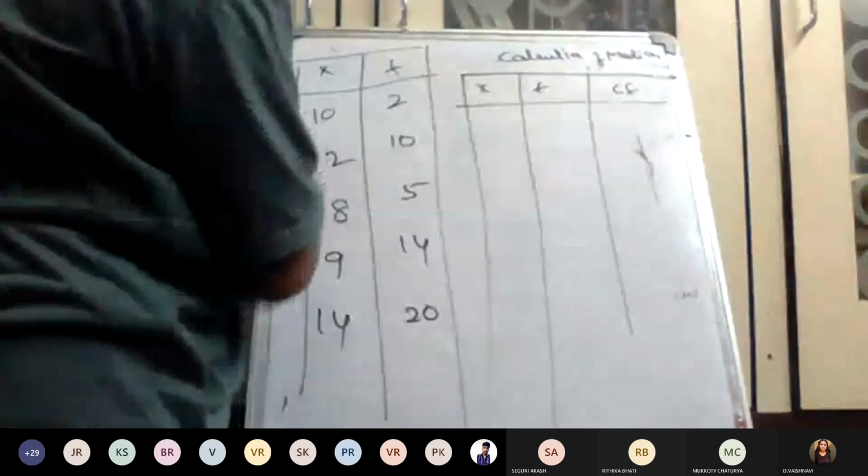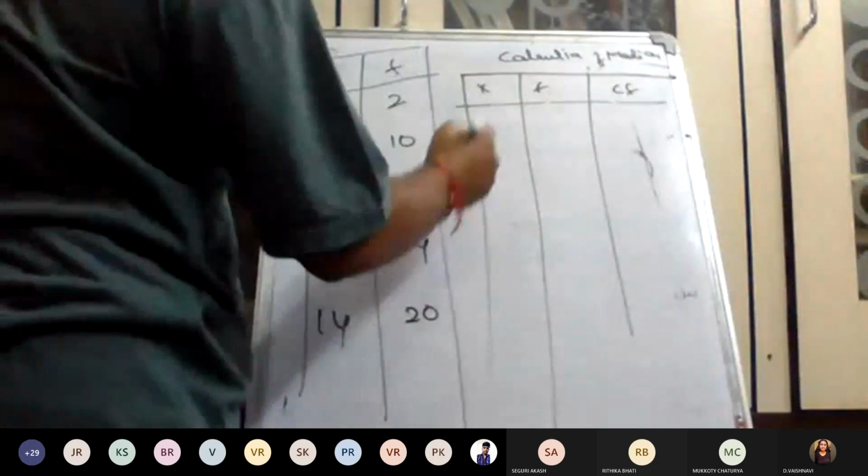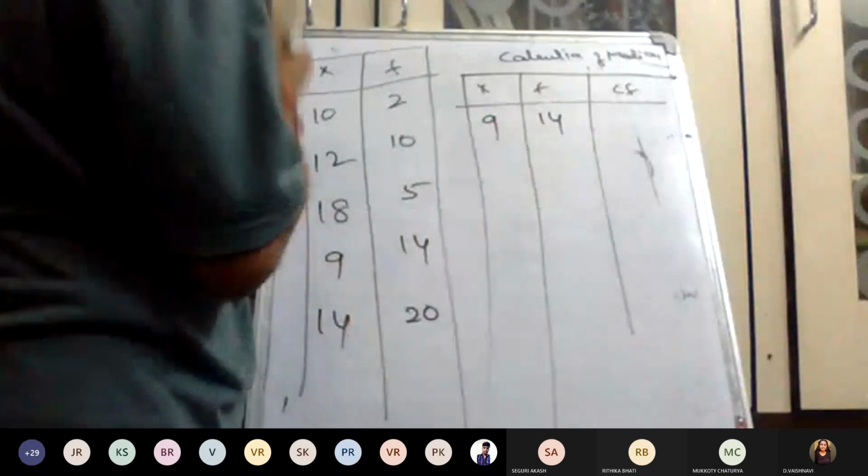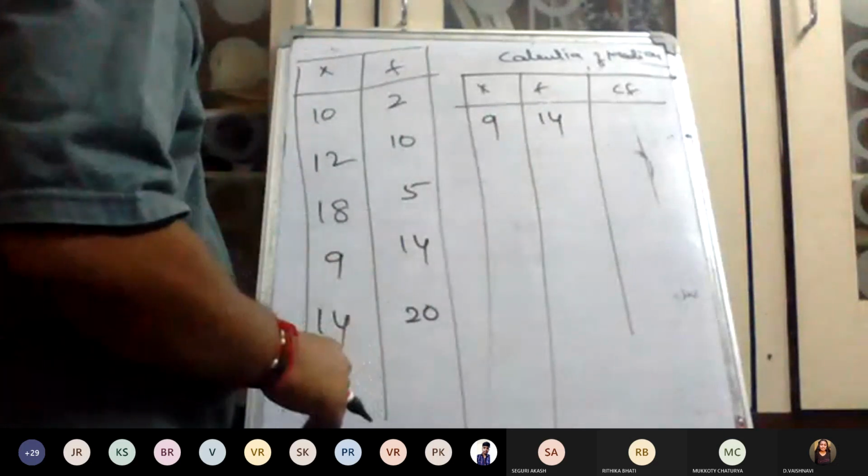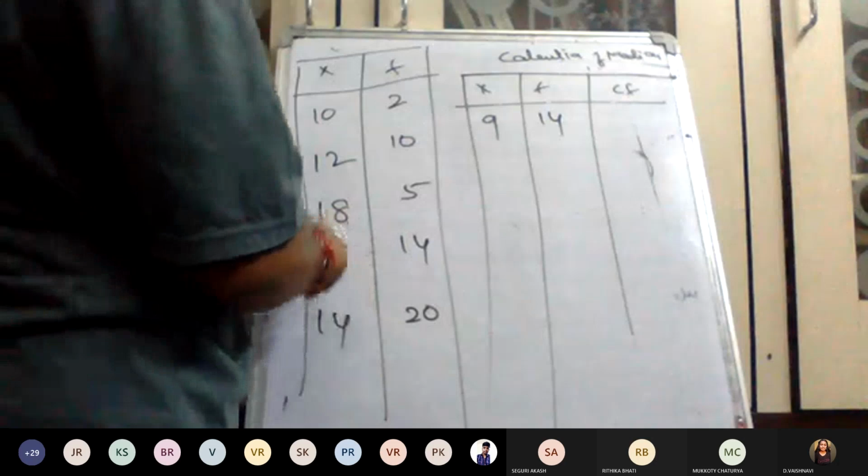This is the calculation of the median. The table has columns X, F and CF. What is the least value? 9, and the corresponding frequency is 14. Next after 9 is 10, with frequency 2.